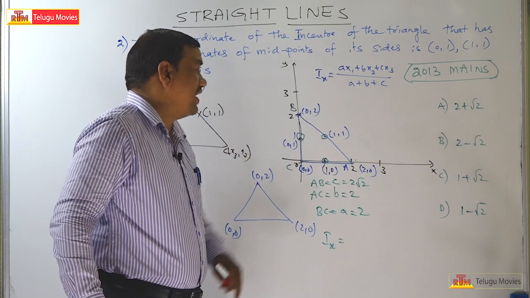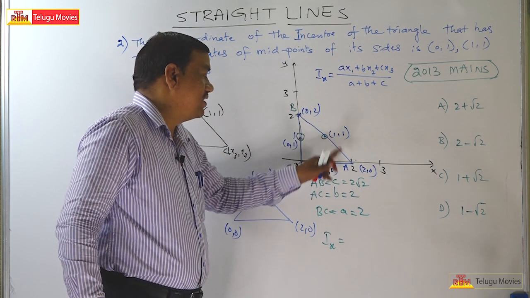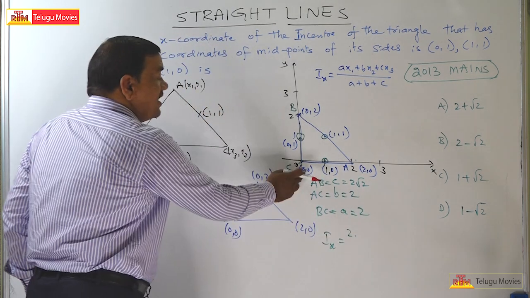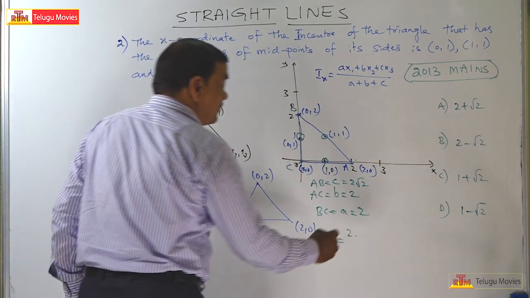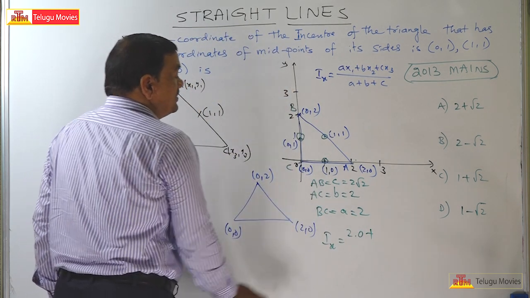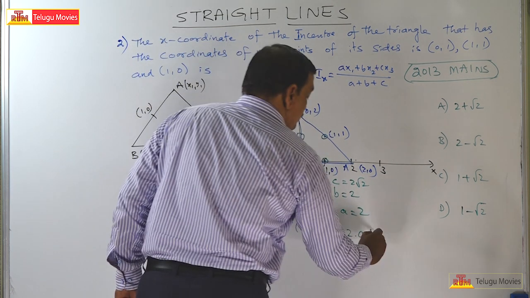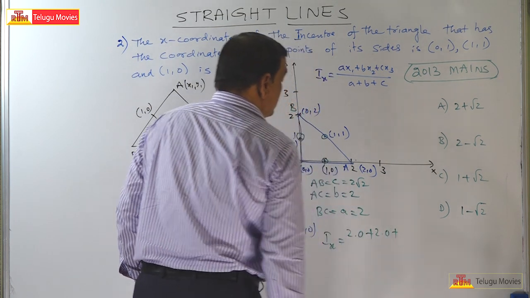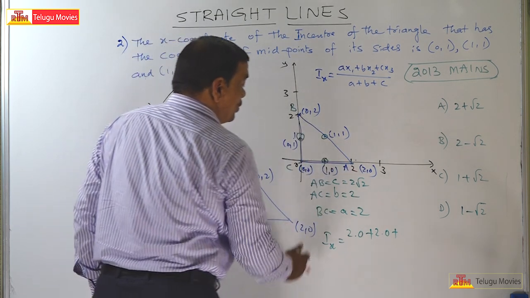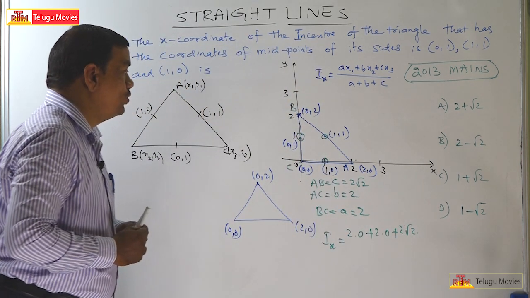So A into x1. So A means how much? What is the length of AB? The length of AB means 2. 2 into x1 means how much? 0 plus B into B means how much? AC length, that is 2 into 0 plus C. C means how much? AB length is equal to how much? 2 root 2. So here 2 root 2.